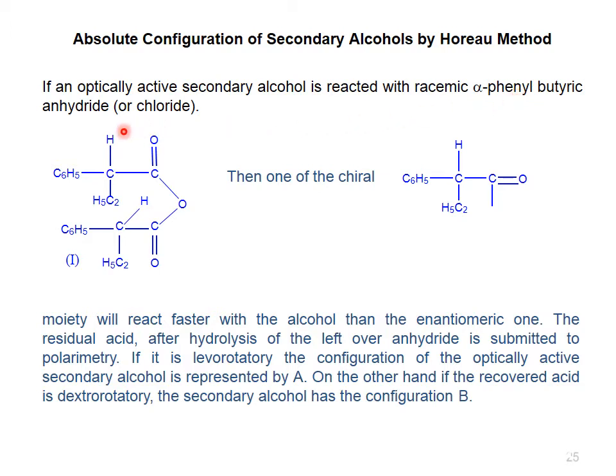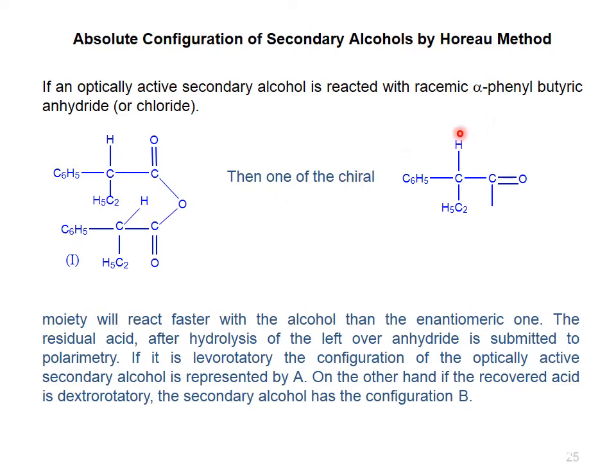This means there is a possibility of formation of two enantiomers. One can rotate the plane polarized light to the right hand side, it can be dextrorotatory, and one can rotate the plane polarized light to the left hand side, it can be levorotatory.